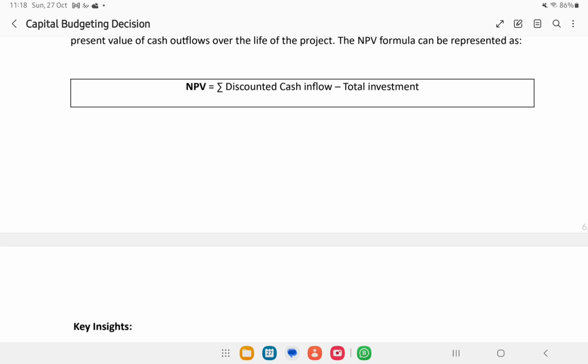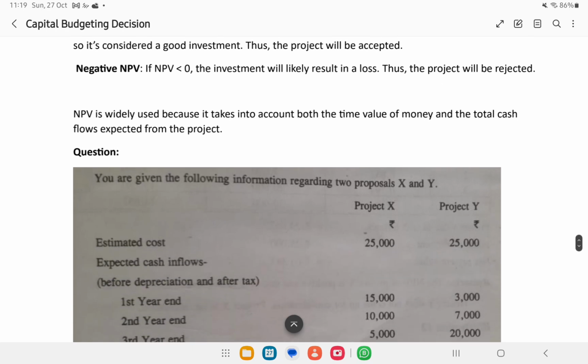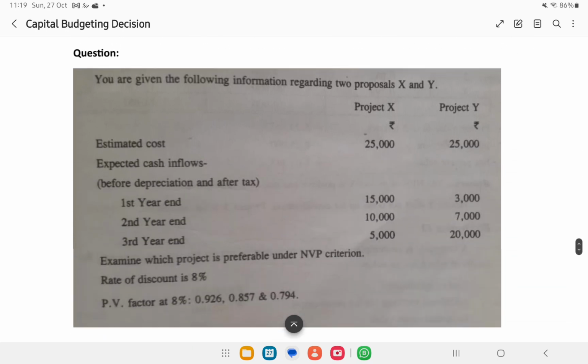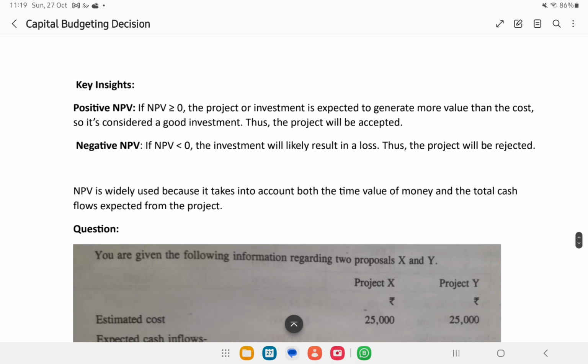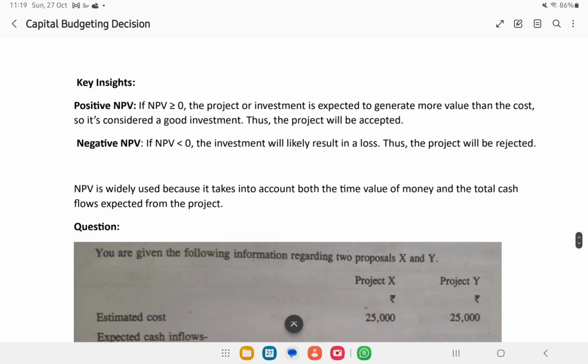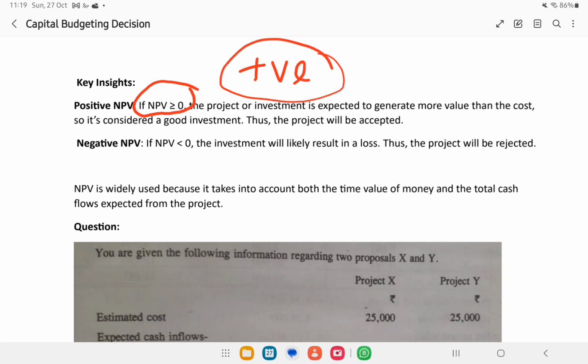So when we have two or more projects before us, we will find the net present value of each project and select the project with the highest net present value. This is the basic criteria for selecting. If we have just one project before us, we will check whether the project has an NPV equal to or greater than 0. That means it should have a positive NPV. If it has a positive NPV, we will select that. If it has a negative NPV, that means we are going to make a loss by investing in that project.